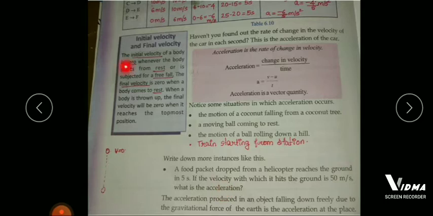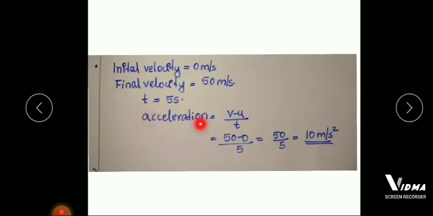So we already saw here that the initial velocity of a freely falling body is taken as 0. So the initial velocity in this problem is 0 meter per second. And what about the final velocity? 50 meter per second, and time is given as 5 seconds. So we can find the acceleration as v minus u by t. So what is v? 50 minus 0 divided by 5.